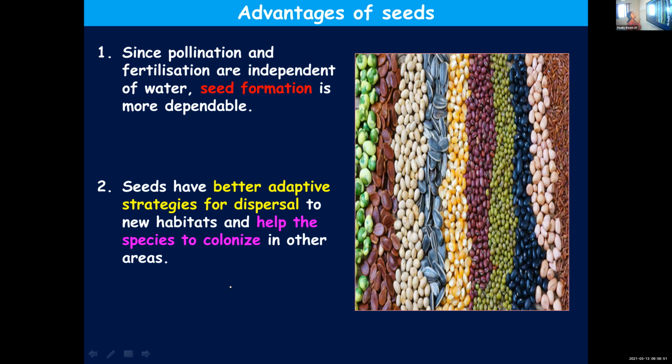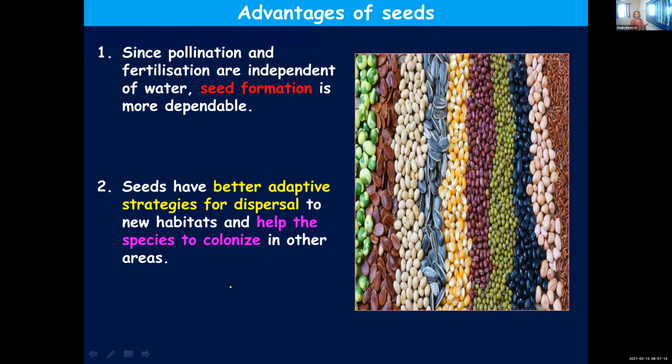But in angiosperms, the flowering plants, pollination and fertilization are independent of water. In some plants water may be a pollinating agent, but in the majority of them it is not necessary. So seed formation is more dependable.